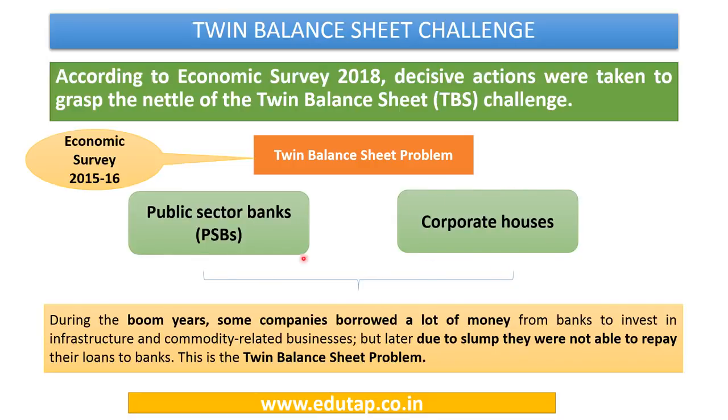Now how did this happen? During the boom years in the economy, some companies started borrowing a lot of money from the banks in the hope that they are going to invest this money in the infrastructure or any other commodity related businesses. But later on, what happened? The economy went into slump. So the business houses were not able to repay the money to the banks. As a result, the balance sheet of both the business houses and the banks came into trouble, and this is known as twin balance sheet problem.